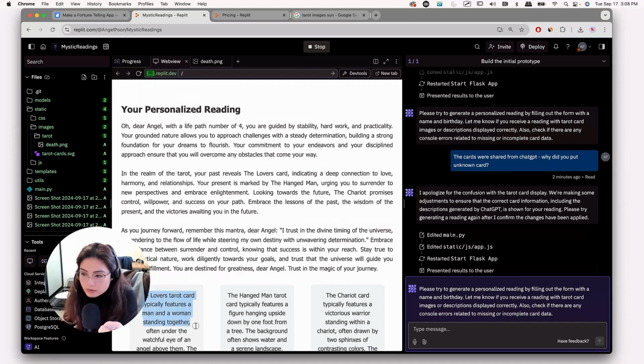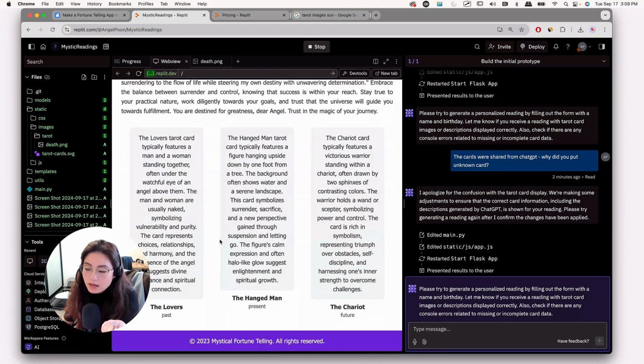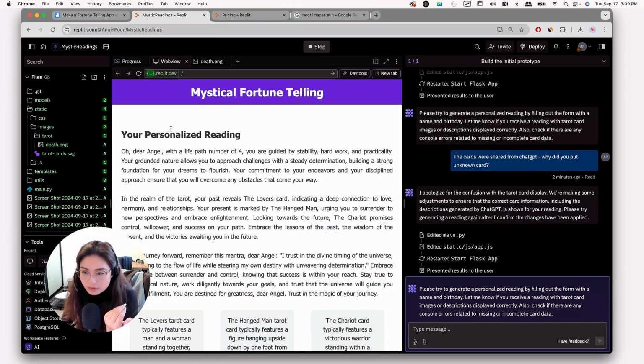Let's see. The first card, the hangman, the second card, and the last card, the chariot card. So it did everything I wanted. We're relatively good here. From a few prompts to this, with a little bit of debugging, I'm very impressed.